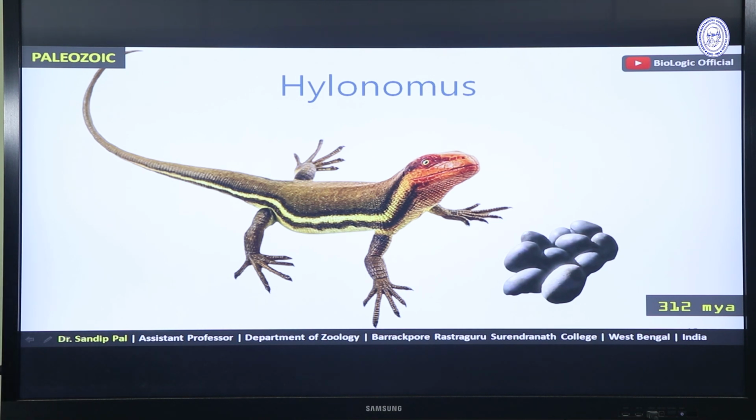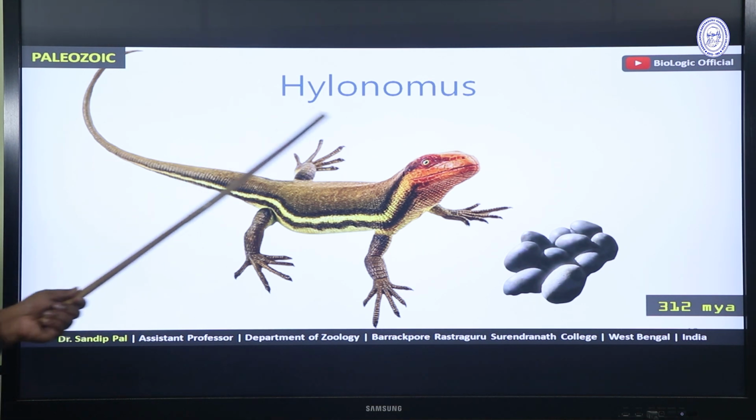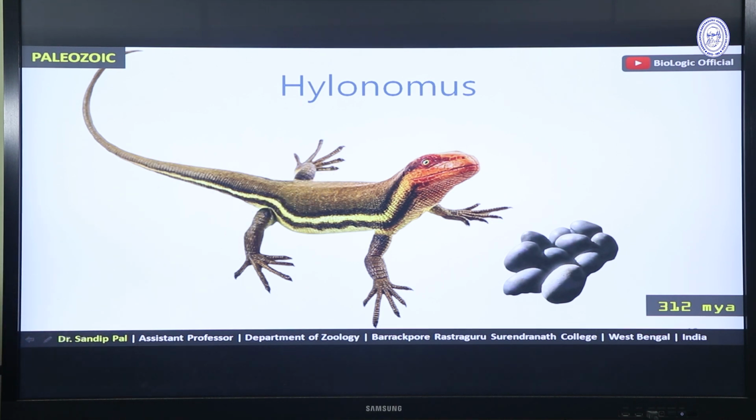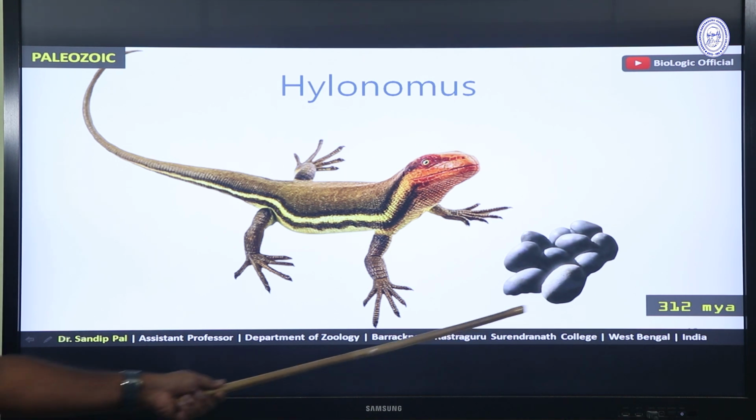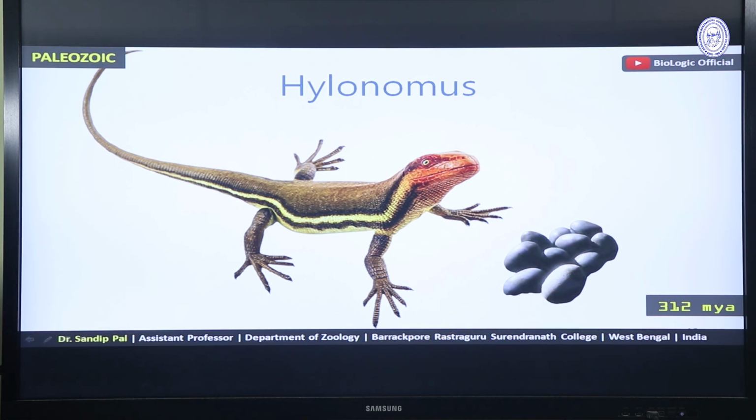During the end of Carboniferous period, first true reptiles appeared. From the fossil evidence, it is seen that Hylonomus was a true reptile during that time, around 312 million years ago.